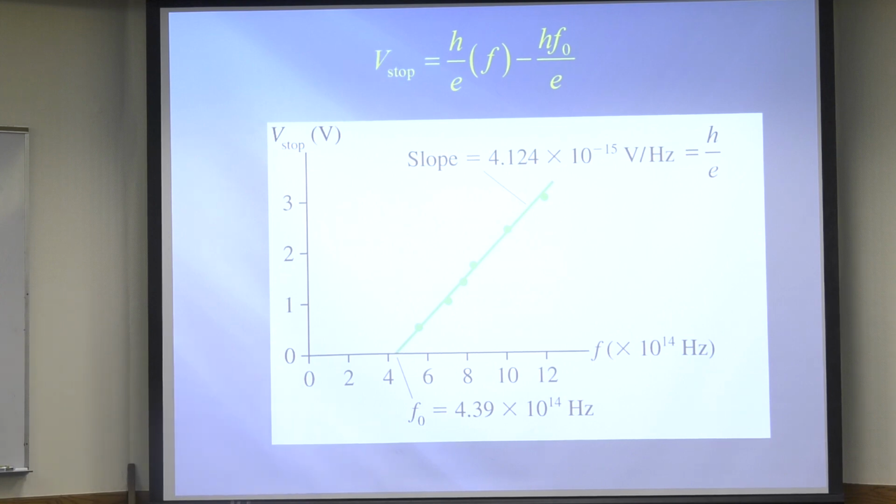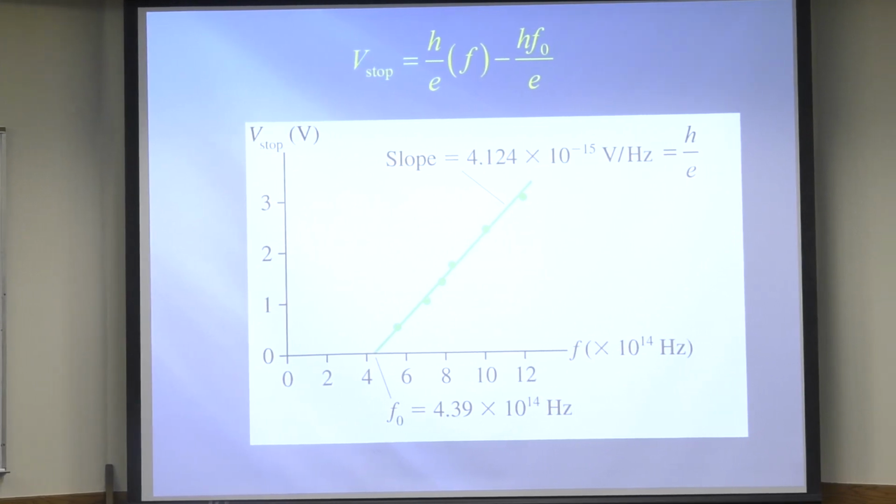That's totally awesome. All of the experimental results that confused people at the time were explained by Einstein's model. And as I told you last time with relativity, Einstein received the Nobel Prize for the photoelectric effect because it was so important to show that classical physics was incorrect.